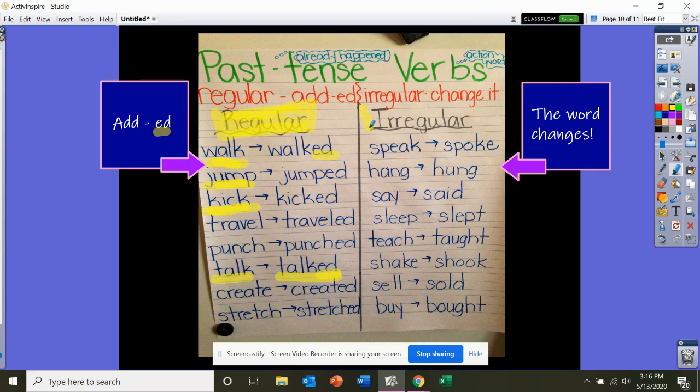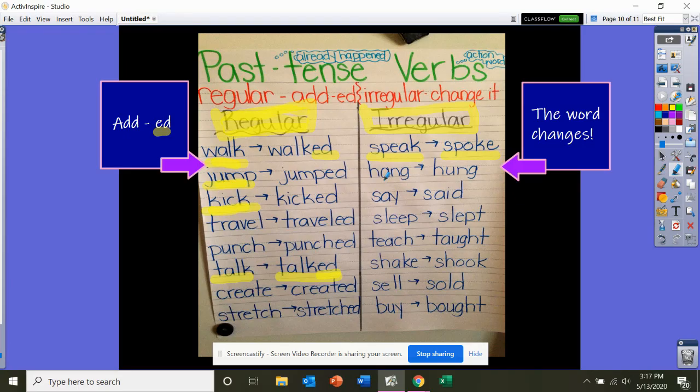Now I want to focus on irregular verbs. Irregular verbs are where the verb will change almost completely so that you can talk about it in the past tense to show that it already happened. So speak means it's happening right now. Spoke means that it already happened. They change the entire word. A lot of times it will be just one letter that changes.